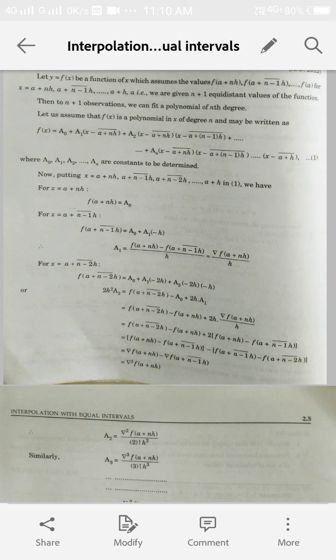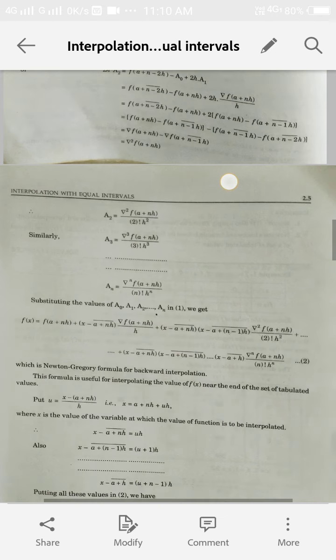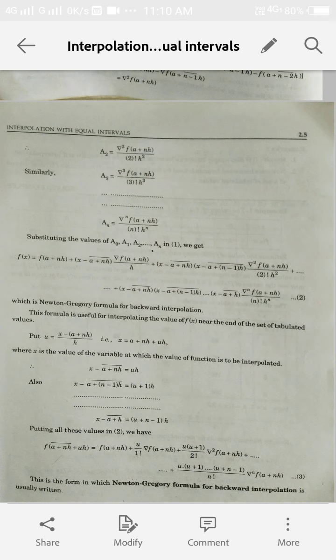Now put x is equal to a plus n minus 2 into h. Now from here f of a plus n minus 2 into h will be a0 plus a1 into minus 2h plus a2 into minus 2h into minus h. Now again putting the values of a0, a1 and a2 in terms of the function, and after rearranging the terms we find that a2 will become del square f of a plus nh upon factorial 2 h square. Similarly we can find the values of a3, a4, and so on, and lastly an. So we have found all these values in terms of the backward difference operators.